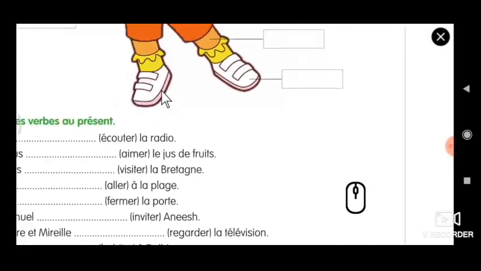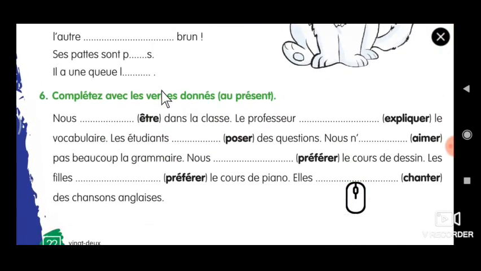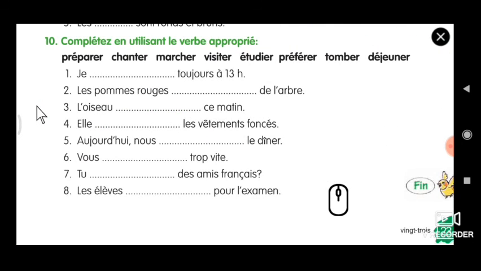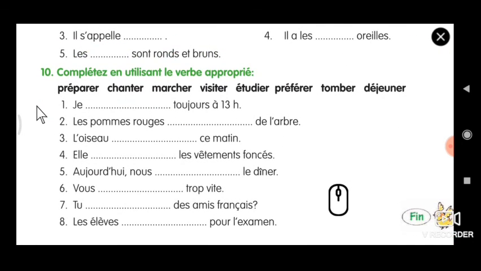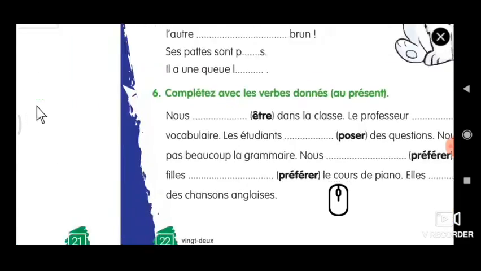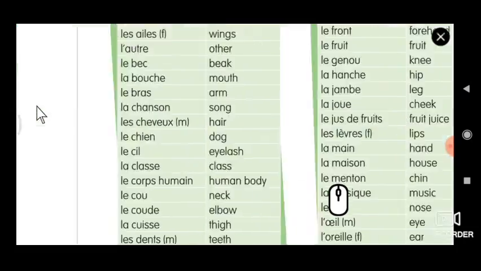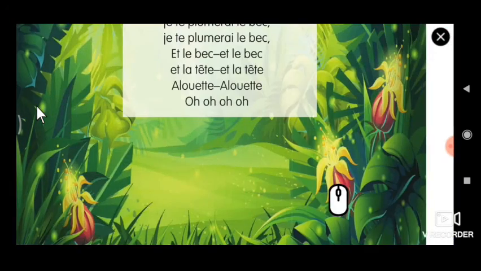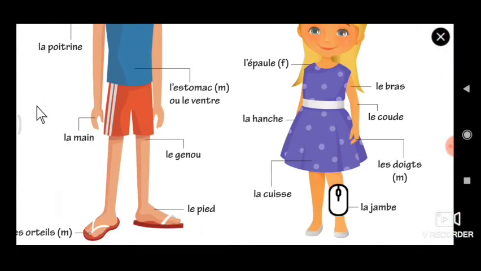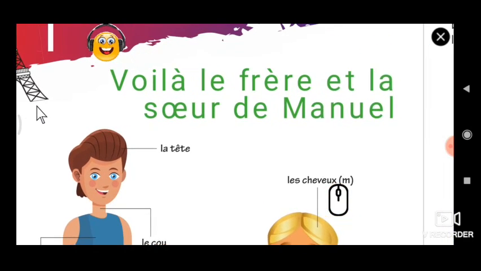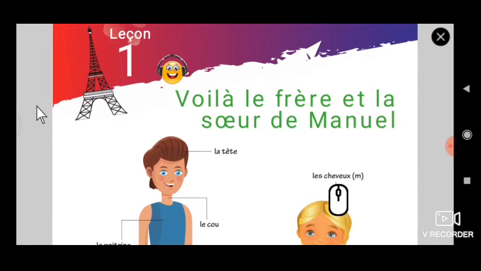I will recall it once again. Exercise number 6 will be your online test. And exercise number 10 will be your homework. Okay. So today's session is over. We are nearing the end of the lesson 1. So only one more session to complete the lesson. So kindly keep your classwork ready, write everything which is related to this lesson. Okay, so whatever exercise are completed, kindly finish it.